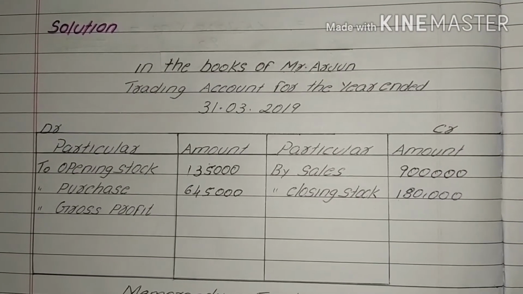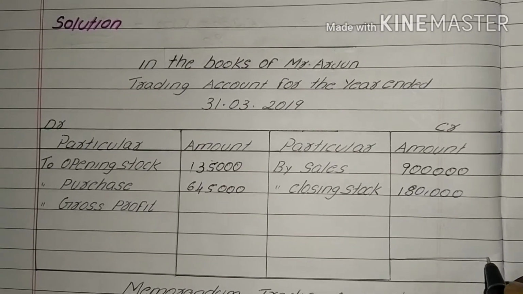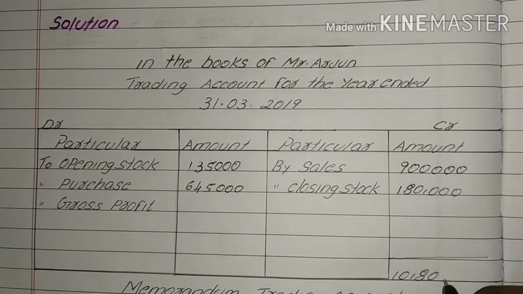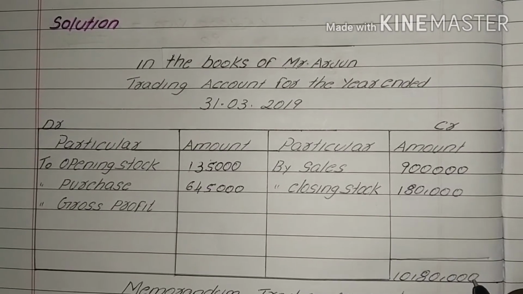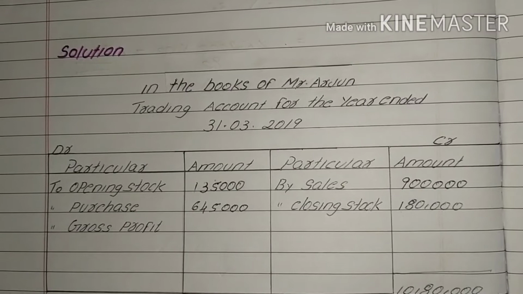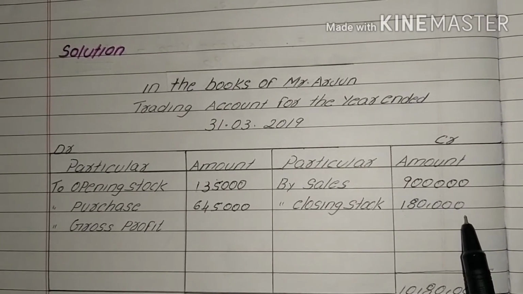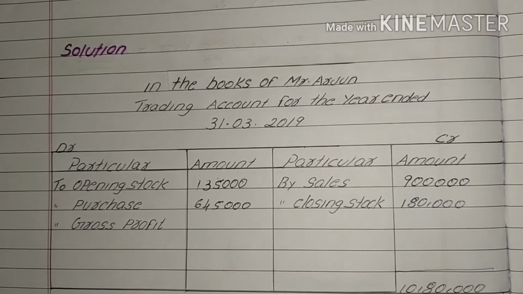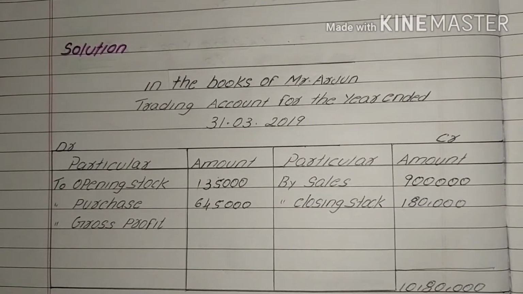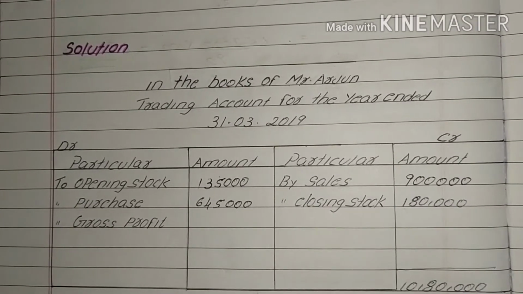Then the credit side value will be 10,80,000. As you all know, this value is obtained by adding above two values. From this we can understand that credit side is having higher value. Then we need to balance both sides.